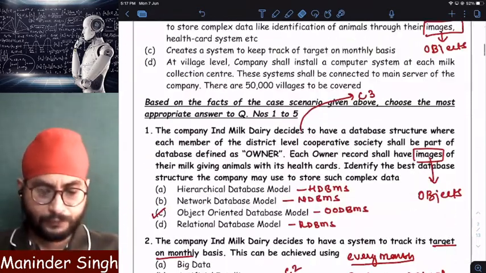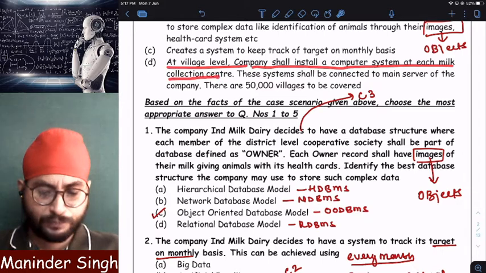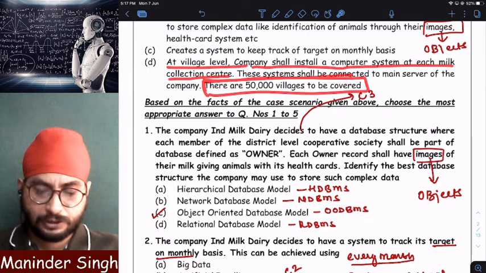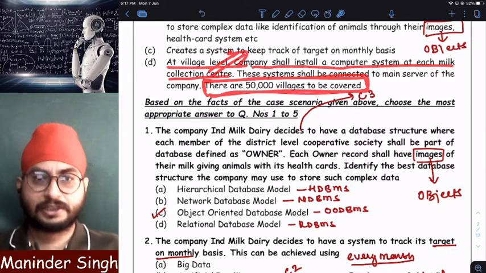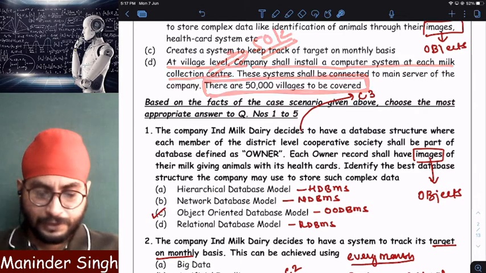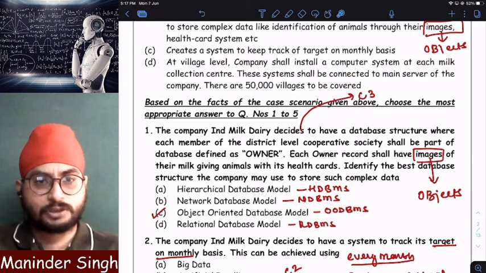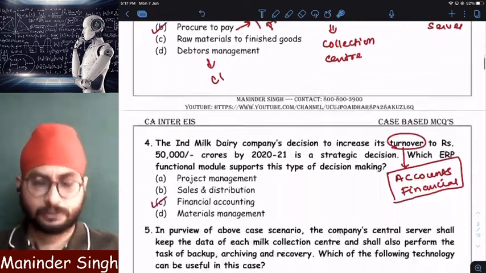At village level, the company shall install a computer system at each milk collection center. And how many villages are there? 50,000 villages have to be covered. On an average, 50,000 collection centers mean 50,000 computers have to be kept. And all these systems should be connected to the main server. So from 50,000 computers, data is being transferred and managed from where? From a central server.